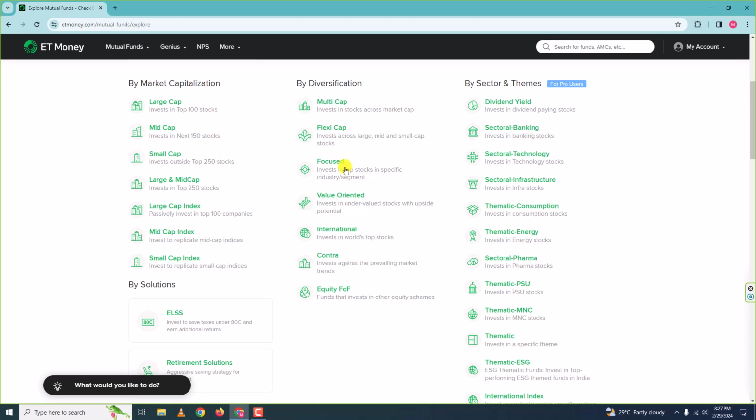Okay, next we have focus mutual funds. So here the fund manager can invest in a maximum of 30 stocks. Okay, 30 companies. The fund manager here is very focused. He focuses only on 30 stocks, and those 30 stocks can be of any sectors or market capitalization.